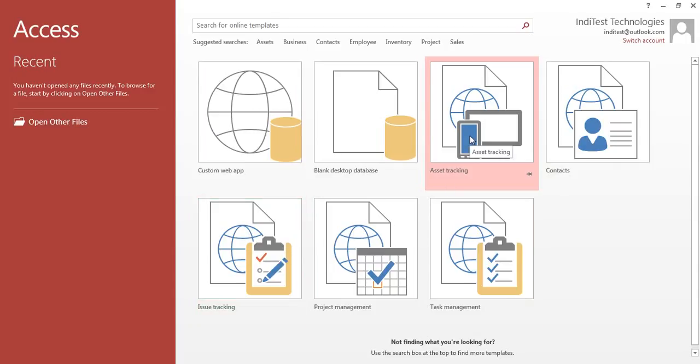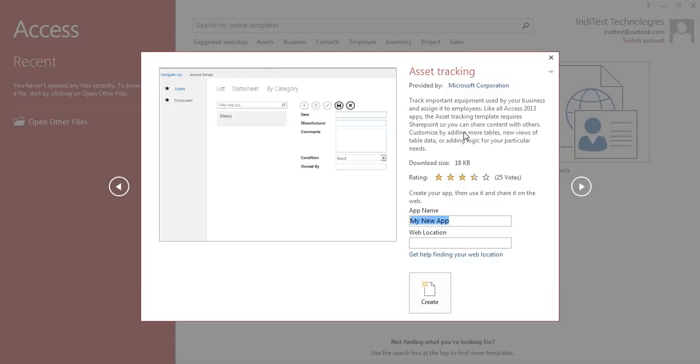So the first one which we are going to explore is asset tracking, and the moment you click on it, it will tell you that it is a template that you need to download from a Microsoft website, and you need to have a SharePoint to download it also. So this is basically a tool that is used to track your assets over time, and you would be able to identify your items and the manufacturers.